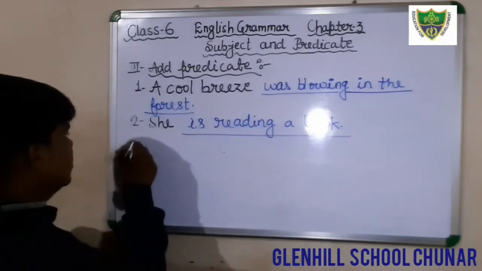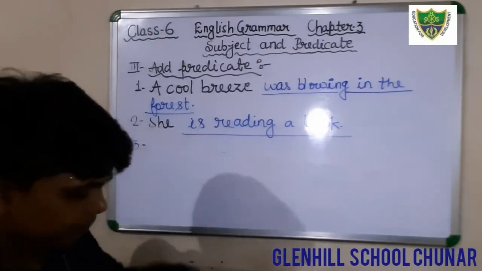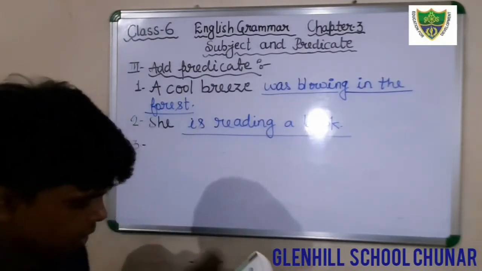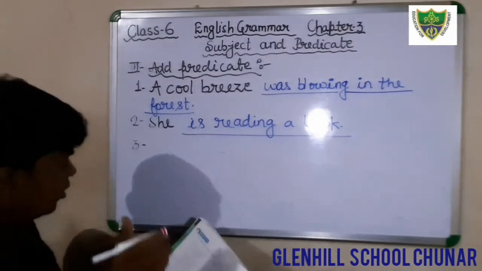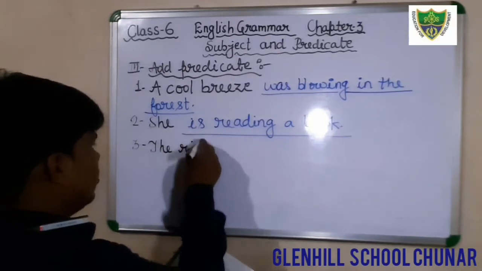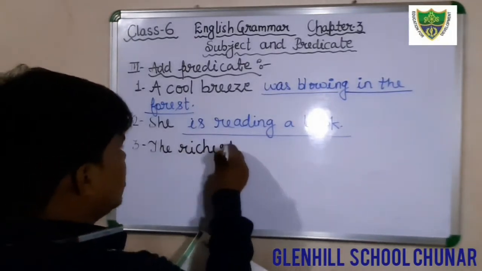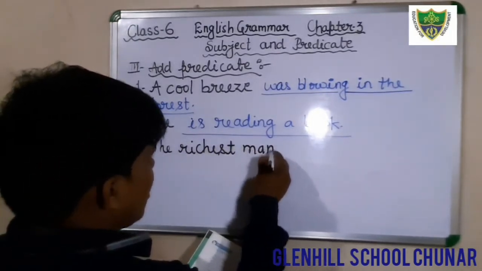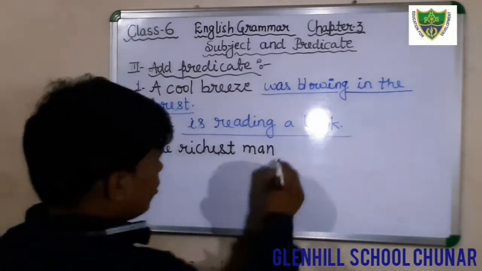Okay, next question. Question number 3, we will see. What is question number 3? The richest man in our colony. The subject is given: the richest man in our colony.